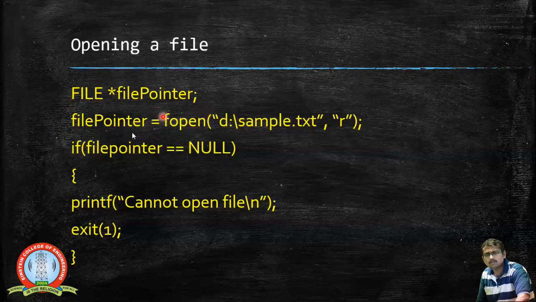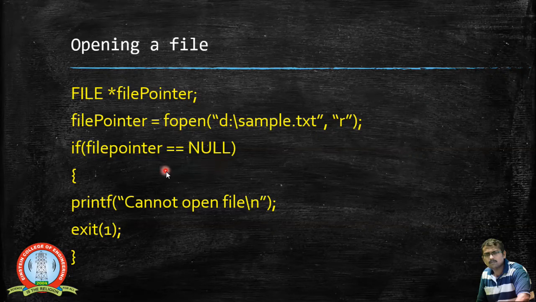On returning this null value, the null value will be stored in this file pointer, because this is a pointer variable. The pointer variable can accept a null value, which we have already learned in the case of pointers. A pointer variable is a variable that normally points towards a memory location. That is why we say that it is pointing towards the buffer. The buffer is a temporary memory, a small storage.